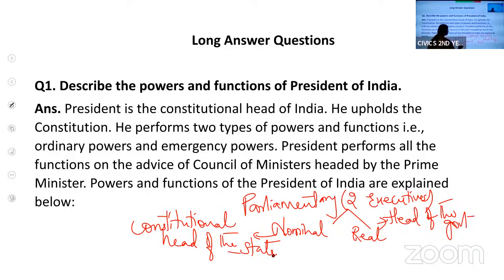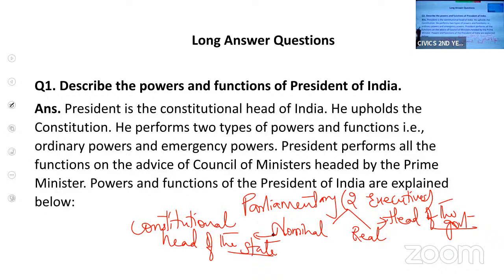Constitutional head of the state means he is the first citizen of India, whereas the head of the government, the Prime Minister, is just the head of the government. So the President is the nominal executive, the constitutional head of the state. It is his responsibility to protect or uphold the Constitution.